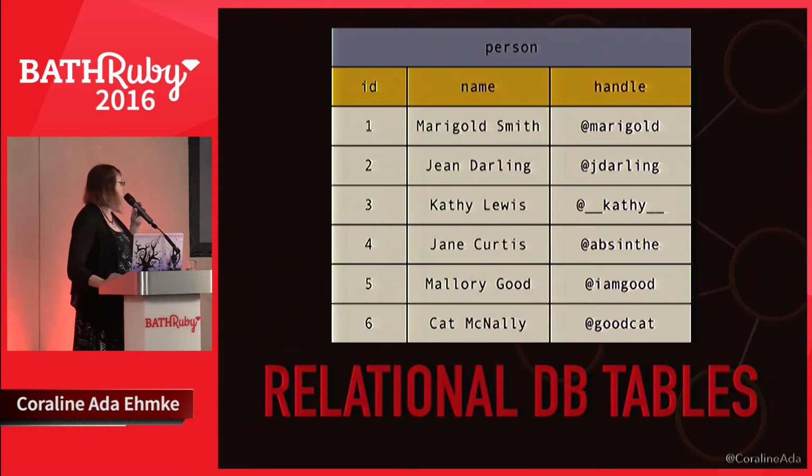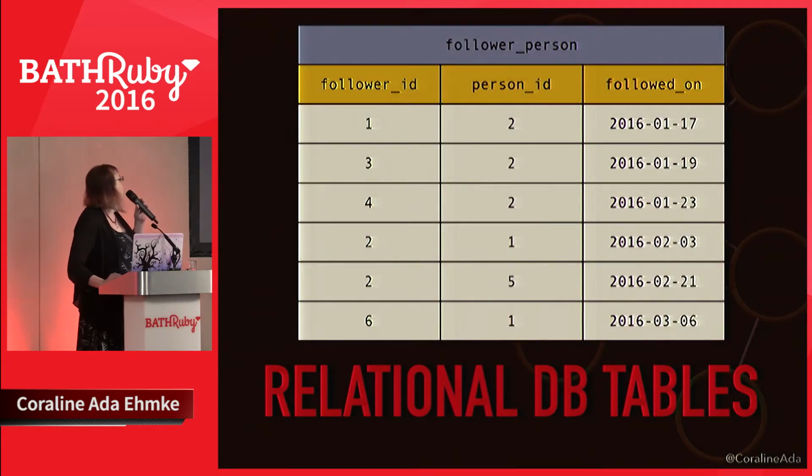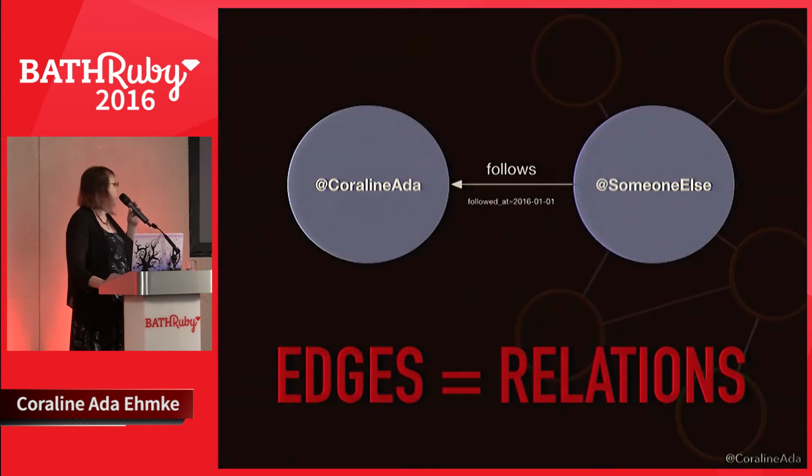In a relational database, we might model Twitter accounts this way, where there's a name and a handle, and of course an ID associated. And we might have a join table for followers with a follower ID, a person ID, and maybe some metadata like when they followed. In the graph database, we use nodes and edges. So nodes would contain users, and edges are the relation between users. So we might have a relation called follows, and we could stick the followed-on metadata on that relation.